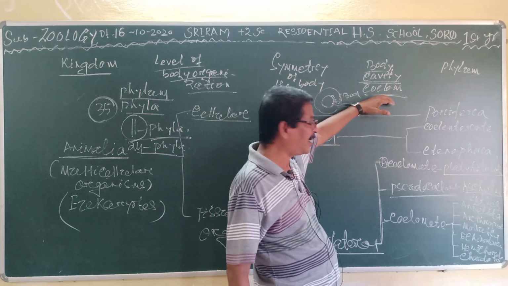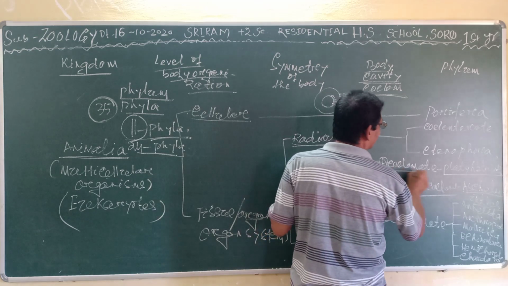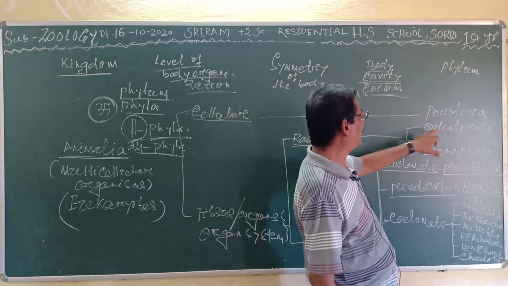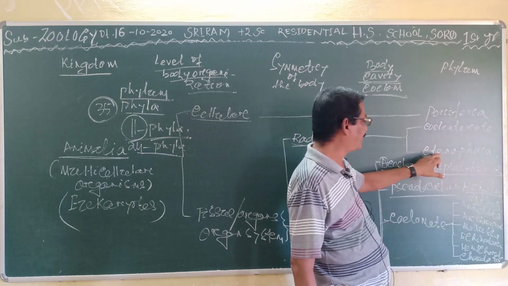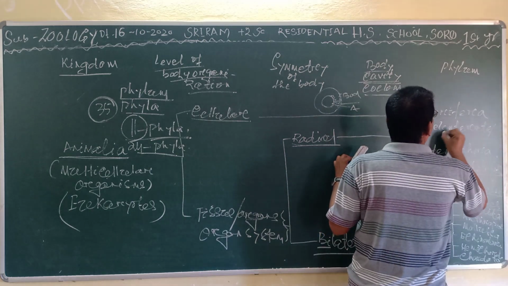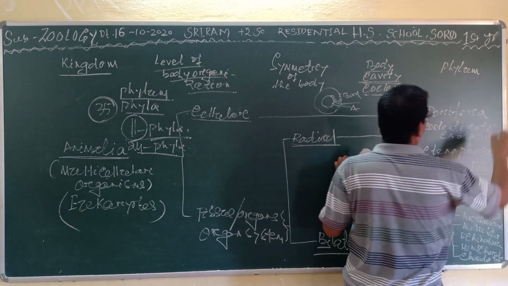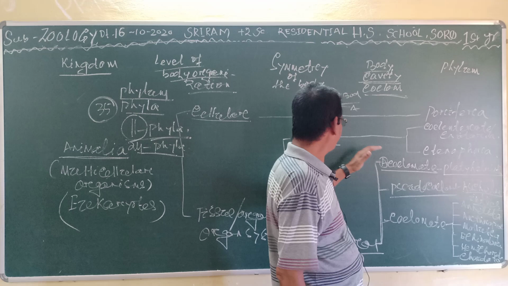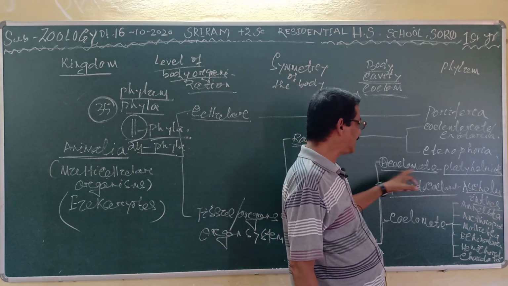Under the radial are the coelenterates or Cnidaria, otherwise called Cnidaria. Clear? Then Ctenophora. Then you come to the bilateral acoelomate,